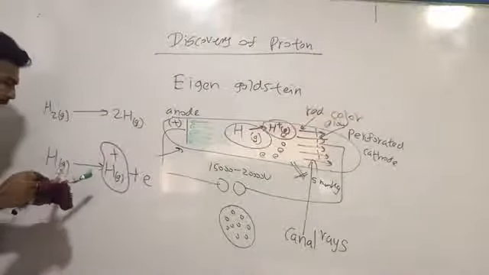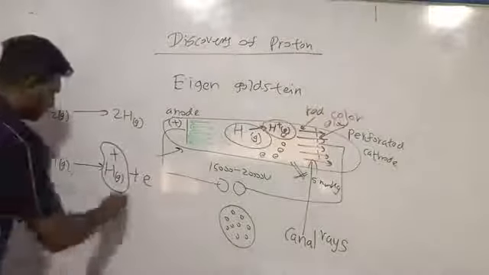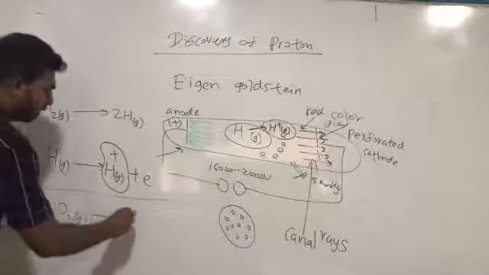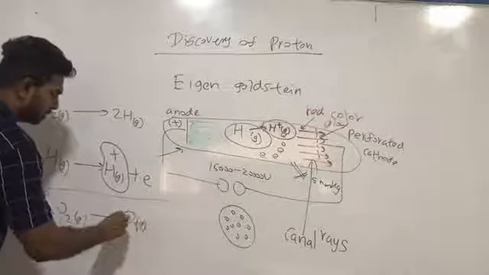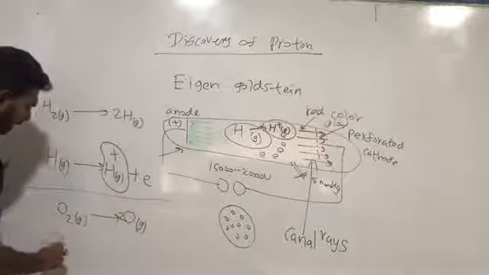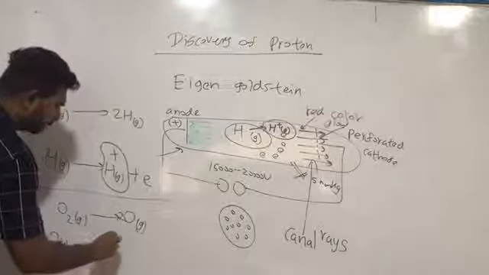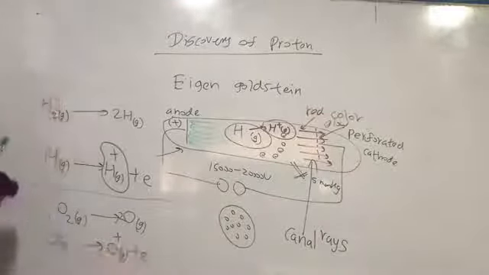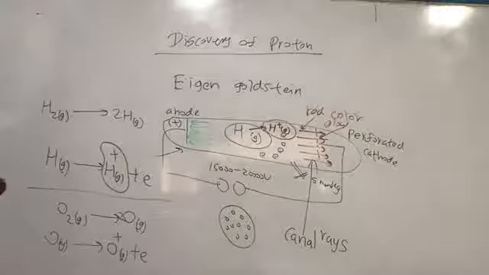So if we insert oxygen gas into the tube, it will be dissociated to oxygen atoms. Then oxygen atoms will be ionized to form O plus plus an electron.